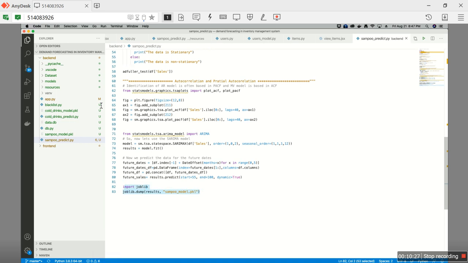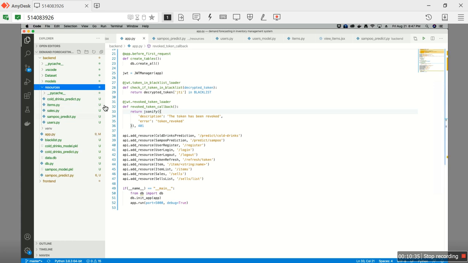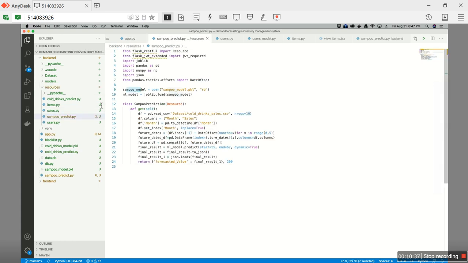This pickle file contains the trained model, and the Flask app, or the backend engine, calls this pickle file and loads it, and then it forecasts and gives the predicted values after the point where the data lies, in JSON format, exposed as a REST API. So the front end calls the REST API to get these predicted values.